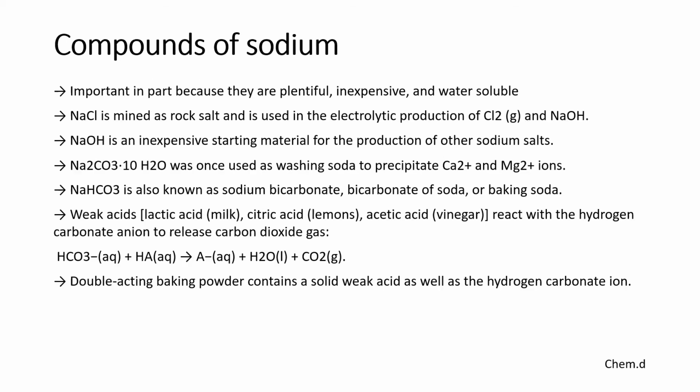Next is compounds of sodium. They are important in part because they are plentiful, inexpensive and water soluble. NaCl is mined as rock salt and is used in the electrolytic production of chlorine gas and NaOH. NaOH is an inexpensive starting material for the production of other sodium salts. Na2CO3·10H2O was once used as washing soda to precipitate Ca2+ and Mg2+ ions.